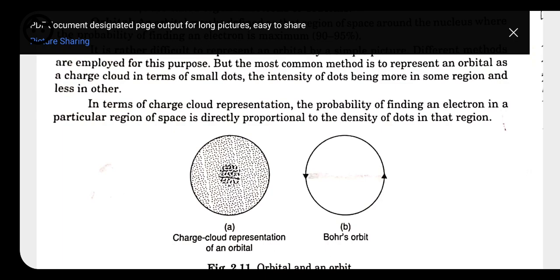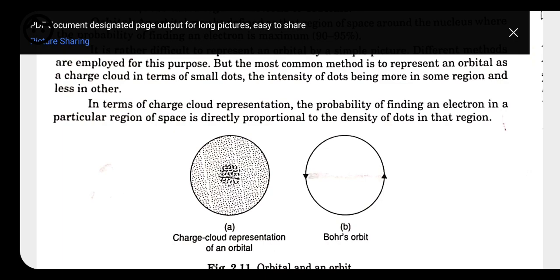Second, orbits represent planar motion, but orbitals represent three-dimensional motion. Orbits have only one shape, that is circular. But orbitals have different shapes: s orbital, p orbital, d orbital, f orbital.